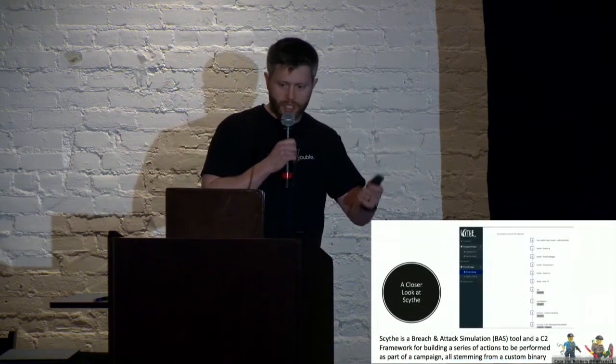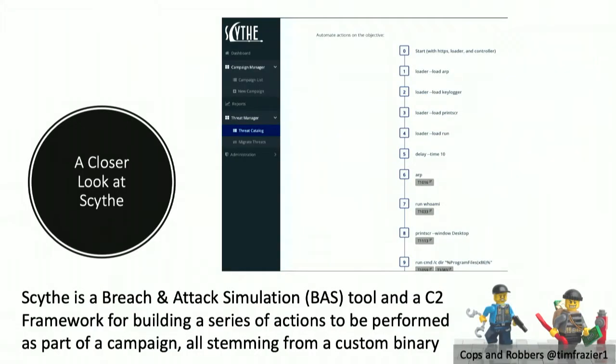One other tool that I'll be mentioning is called Scythe. Basically, instead of using discrete atomic tests, you can piece those together into a longer chain and run it from a binary. So this is just one thing that I've leveraged. It's a C2 framework that was talked about yesterday in the C2 Matrix talk, but it's basically a way to do more advanced things and not just single discrete tests.